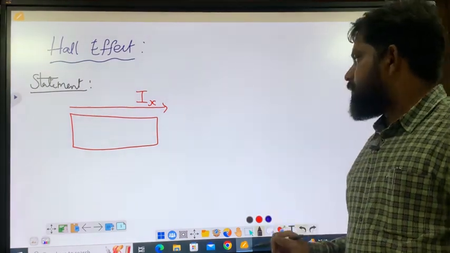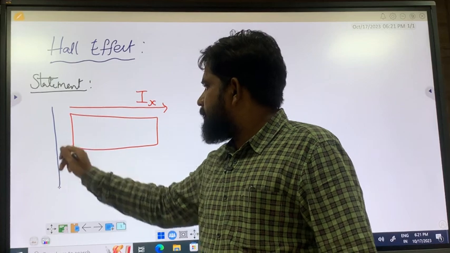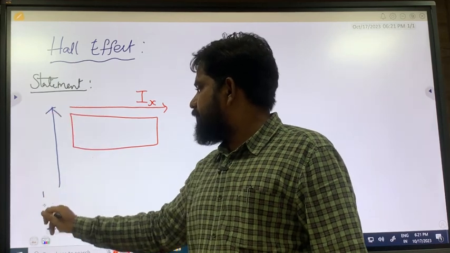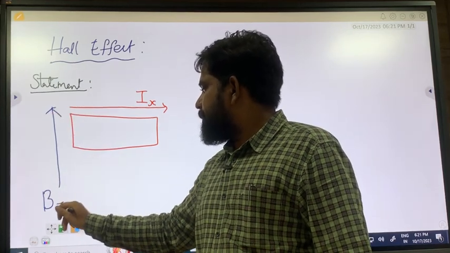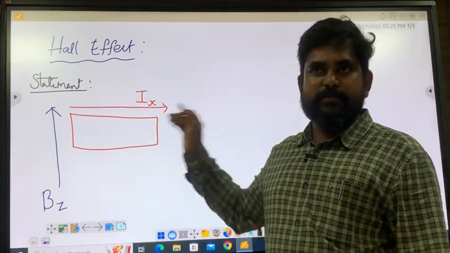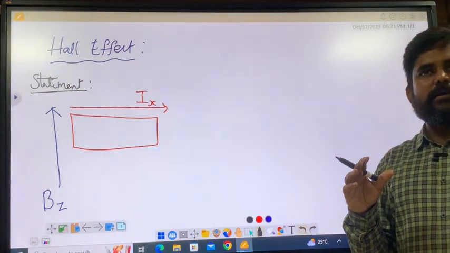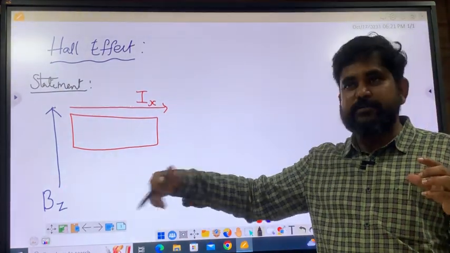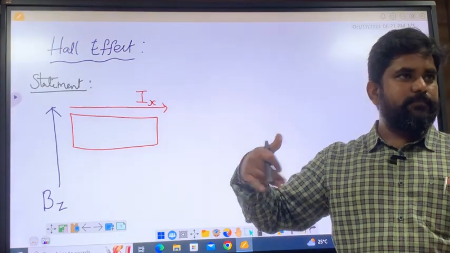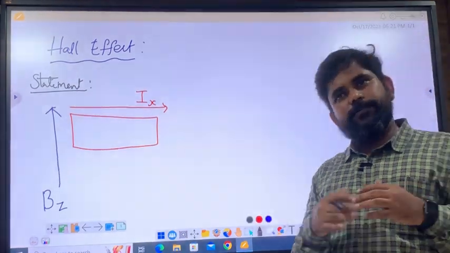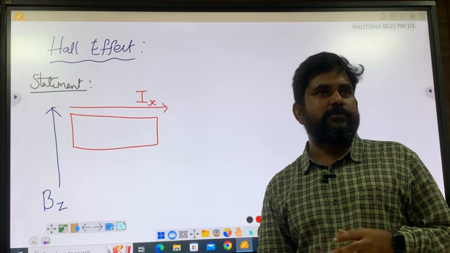Now I keep this current carrying semiconductor in the magnetic field perpendicular to the current direction. That is called a transverse magnetic field. So any current carrying conductor experiences a transverse magnetic field. That is the meaning, or else put it very lightly in your own words.